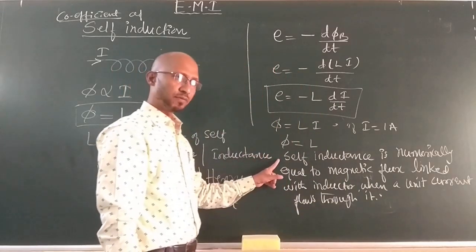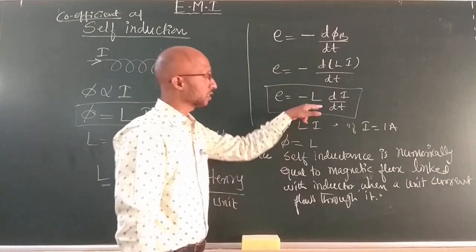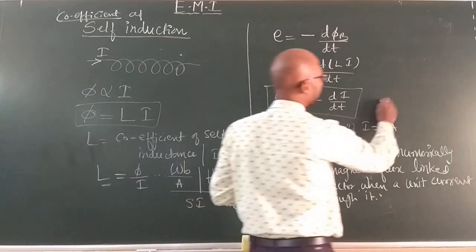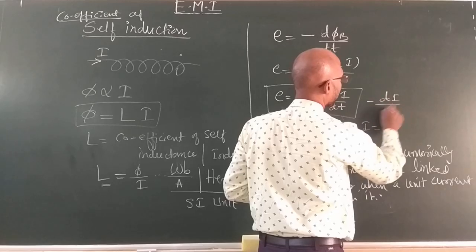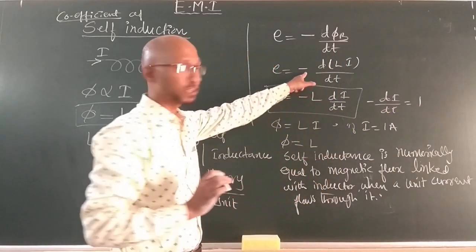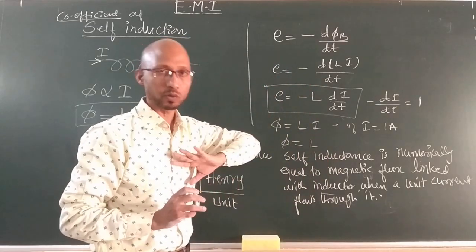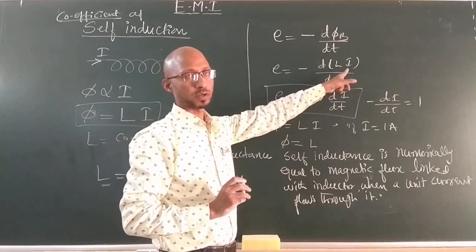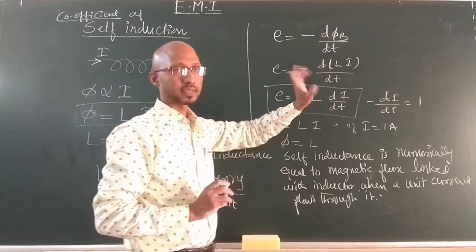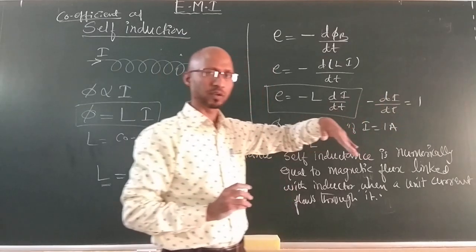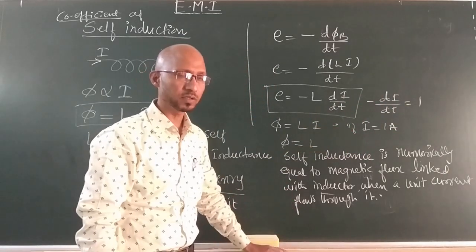Now this is the second definition. Now come to the third definition in this equation. What does the minus represent here? It is an opposition only: opposition to the induced EMF. Whatever the applied current is, it opposes. That's why minus is there. Minus di by dt is a decrease actually. Minus also comes, plus also comes here.